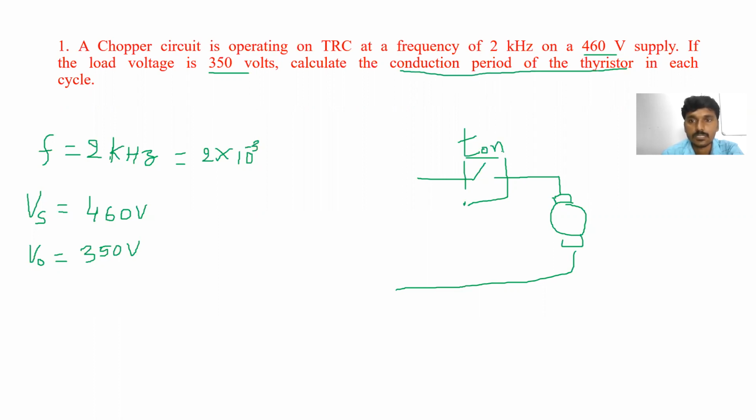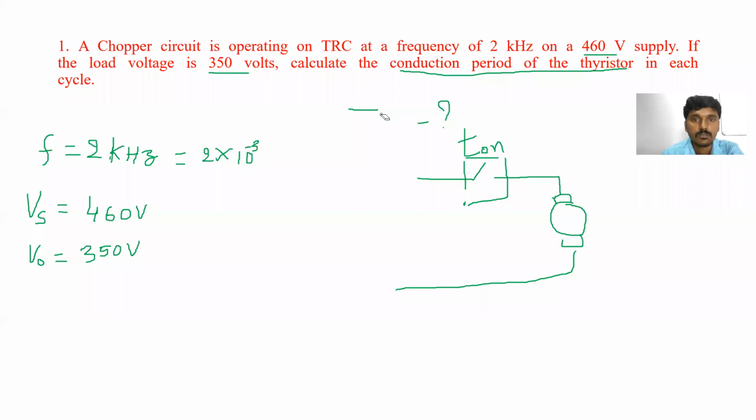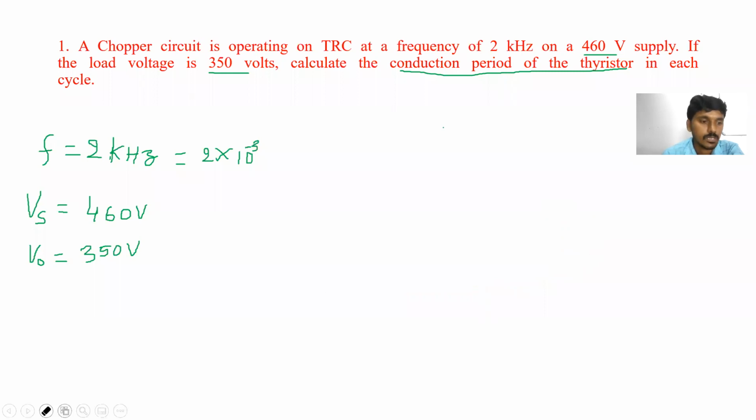Here the chopper switch may be a thyristor, IGBT, MOSFET, GTO or whatever, but we have to find out T on, the on period of the chopper. So how can we find out the on period of the chopper? What is the formula?